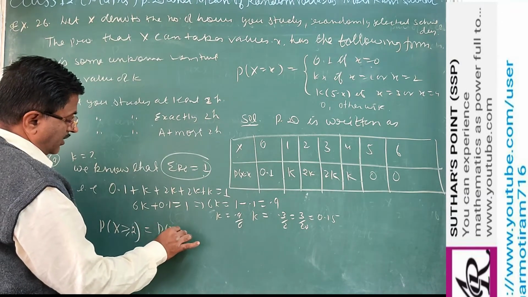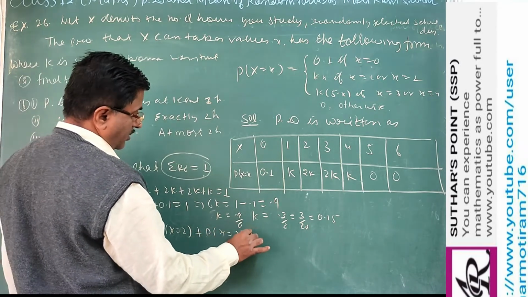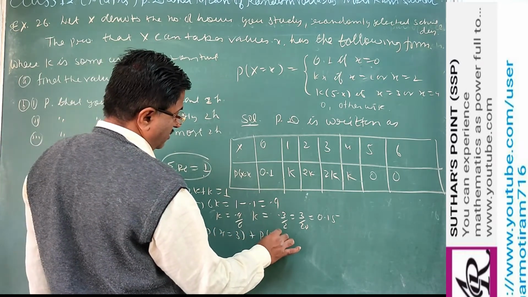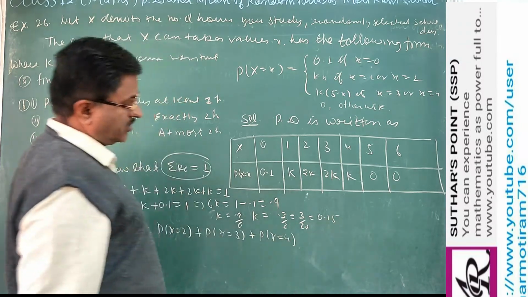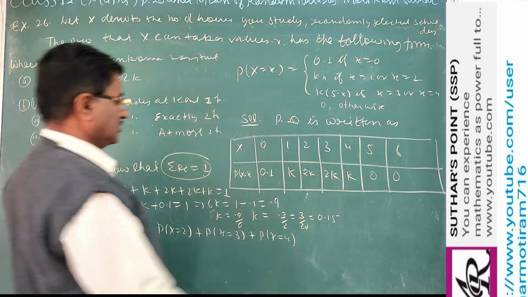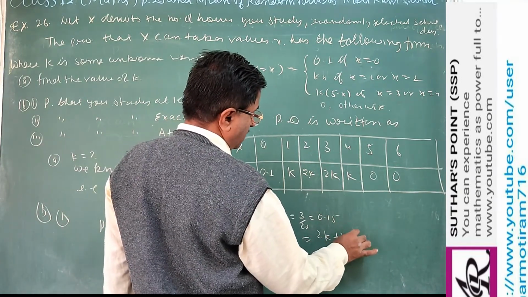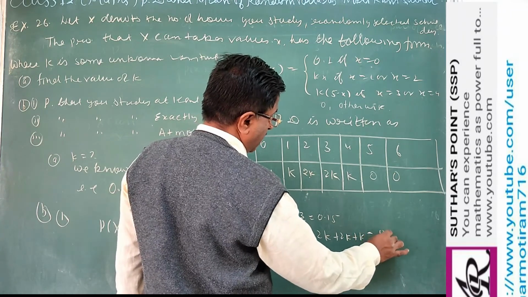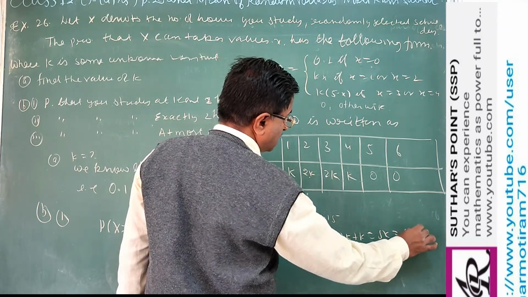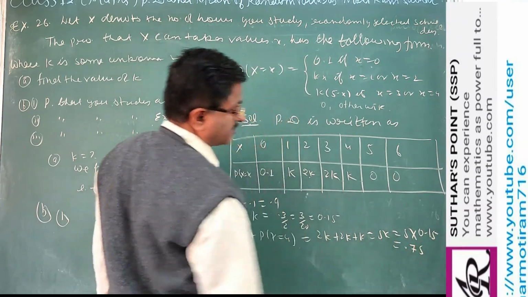Probability of x equal to 2, or x equal to 3, or x equal to 4. All others are 0, so there is no need to write them. Putting in the values: 2k, 2k, k, that is 5k. So 5 into 0.15, that is 0.75.